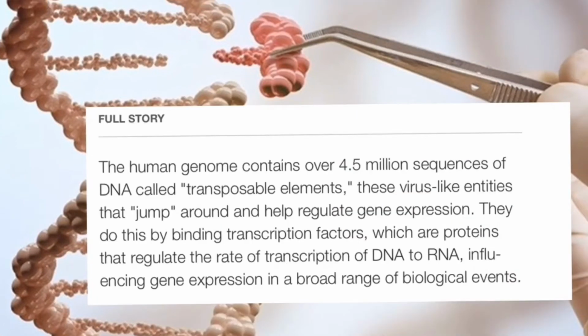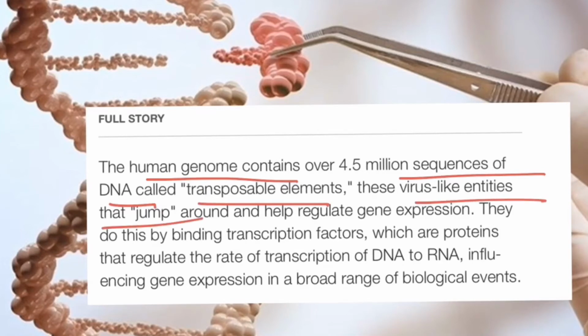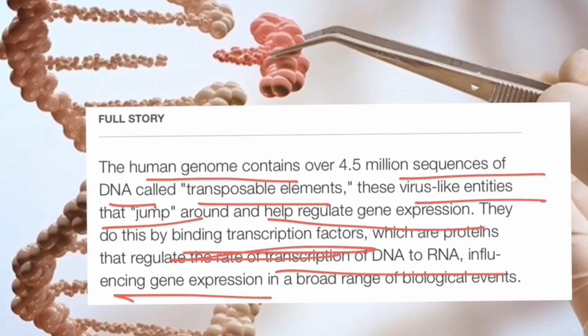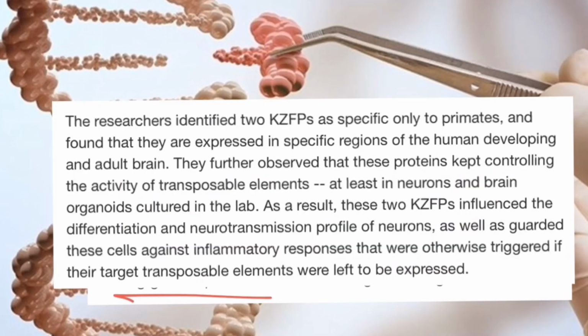According to another report, the human genome contains 4.5 million sequences of DNA called transposable elements. These virus-like entities jump around and help regulate gene expression. They do this by binding transposable elements, transcriptional compounds. These transposable elements, which are proteins, regulate the transcription of DNA to RNA molecules and influence gene expression around these biological processes.